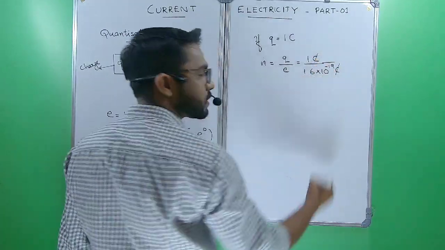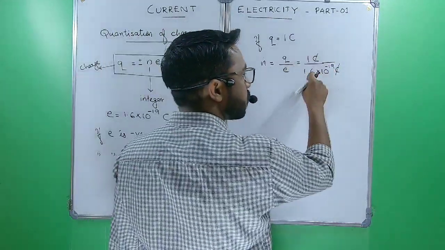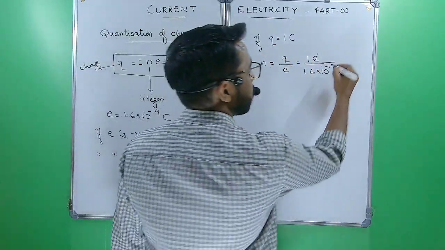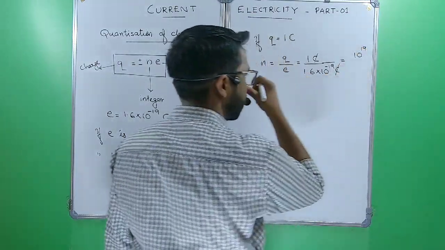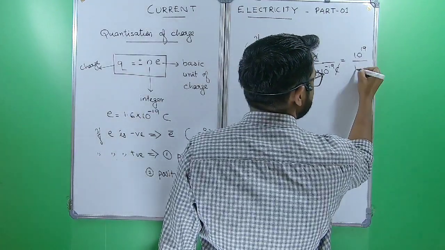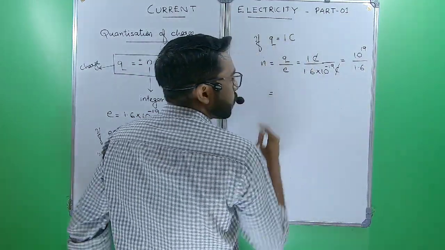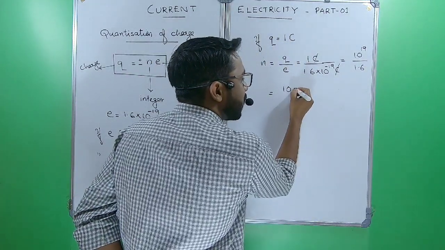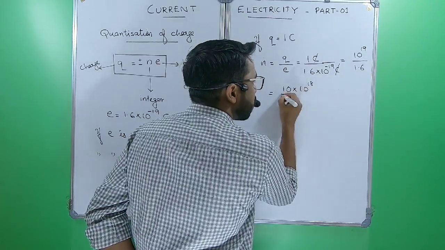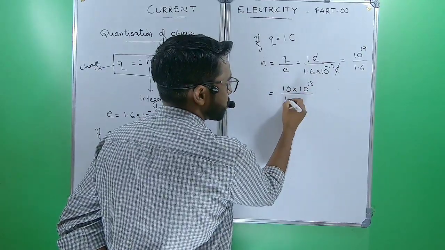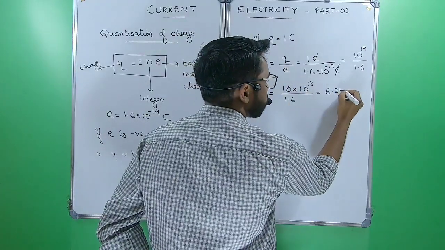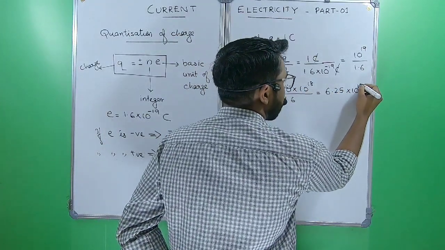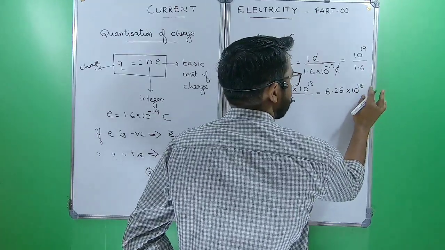Coulomb will be cancelled. We have to calculate the reciprocal of 1.6 into 10 power minus 19. 10 power minus 19 will become 10 power plus 19 divided by 1.6. We can write 10 into 10 power 18 in the numerator by 1.6. 10 by 1.6 is 6.25 into 10 power 18.